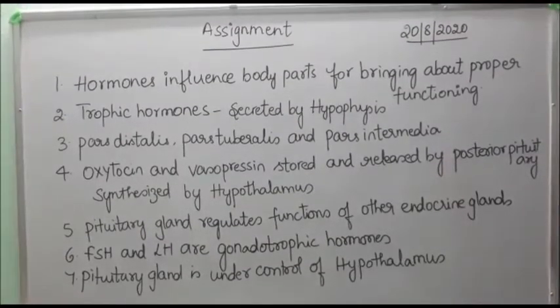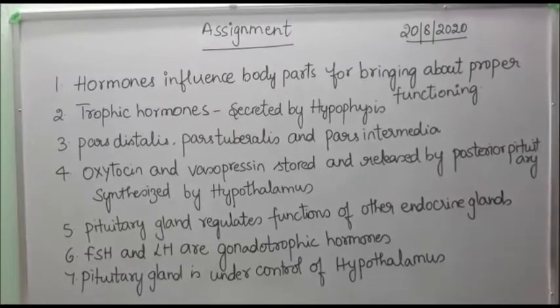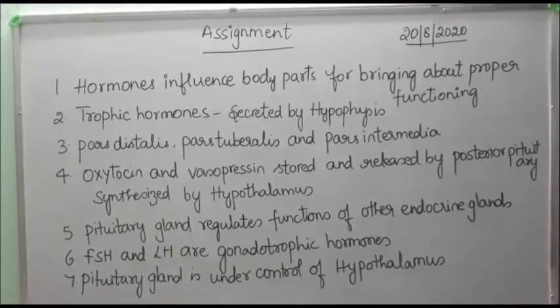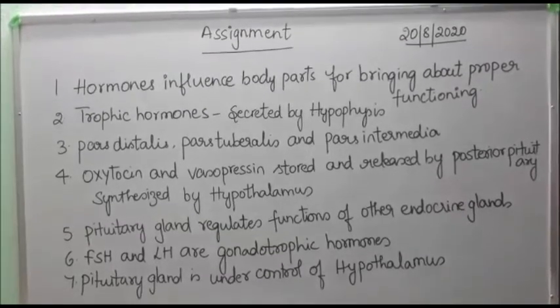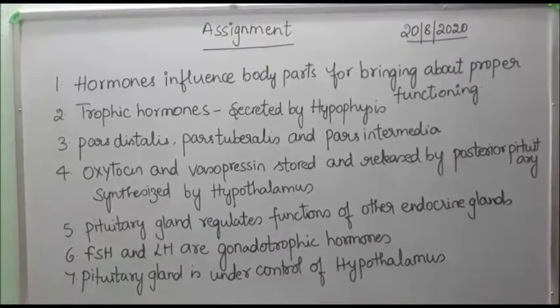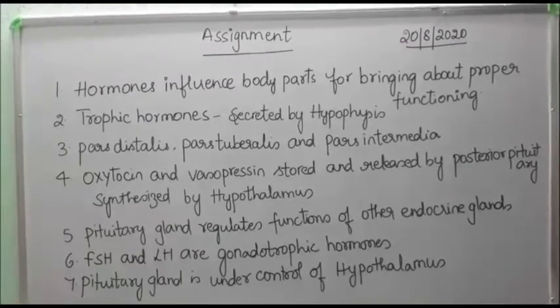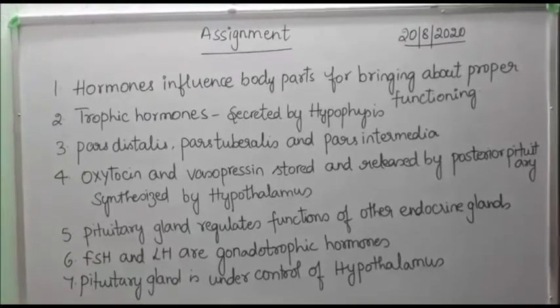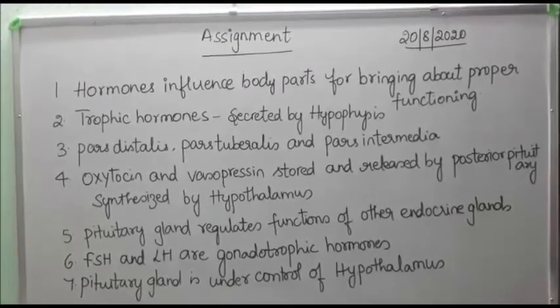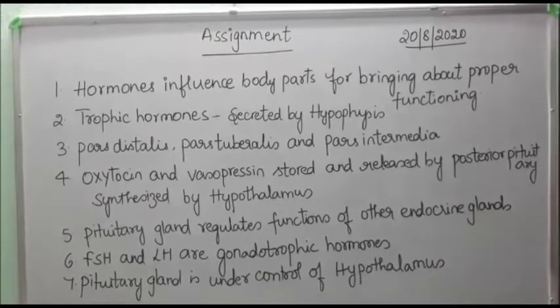The third question's solution goes like this: pars distalis, pars tuberalis and pars intermedia. These are all the parts of the anterior pituitary gland. Oxytocin and vasopressin are stored and released by the posterior pituitary gland, whereas they are synthesized by the hypothalamus. The fifth one: the pituitary gland regulates the functions of other endocrine glands, and hence it is known as the master of endocrine glands, because it controls the release of the hormones of other endocrine glands.